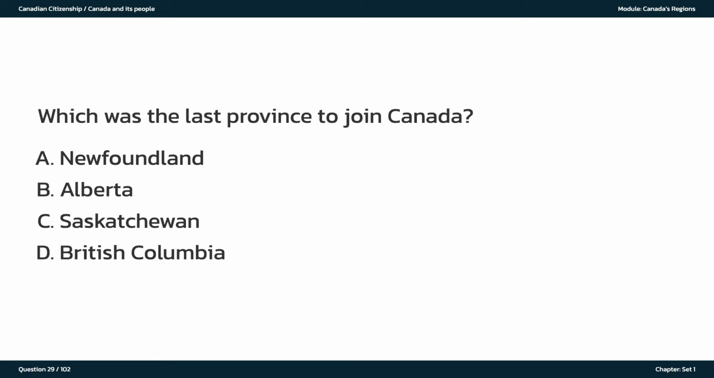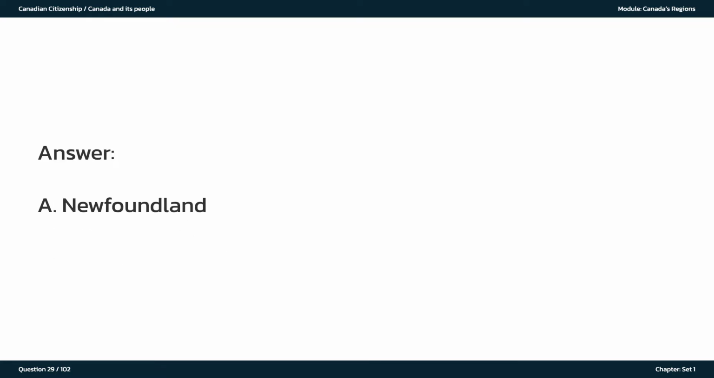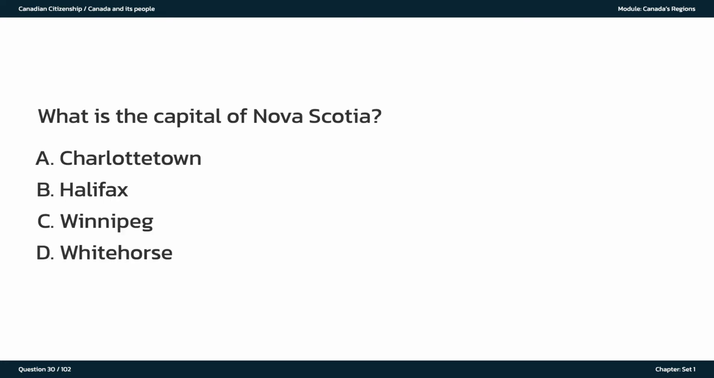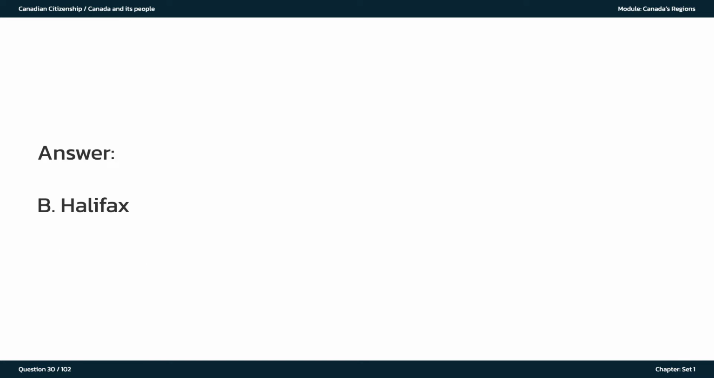Which was the last province to join Canada? A. Newfoundland. B. Alberta. C. Saskatchewan. D. British Columbia. The answer is A. Newfoundland. What is the capital of Nova Scotia? A. Charlottetown. B. Halifax. C. Winnipeg. D. Whitehorse. The answer is B. Halifax.